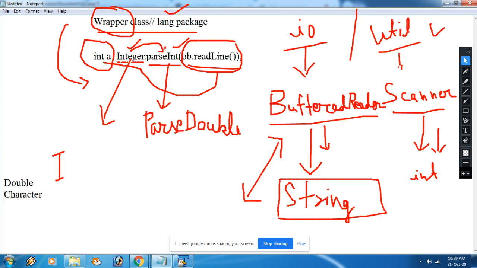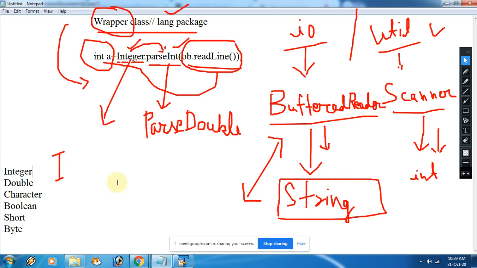Like, sir, yes beta, speak up. Sir, from this method, can we convert only from string or from character also? No, only from string. See, if you are taking input from the keyboard using the buffered reader class, everything you are taking as a string.